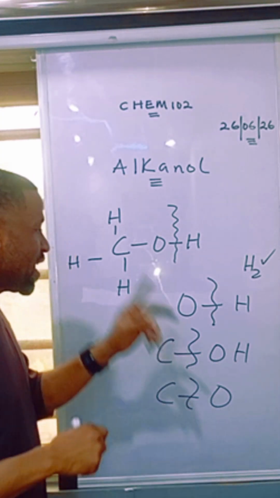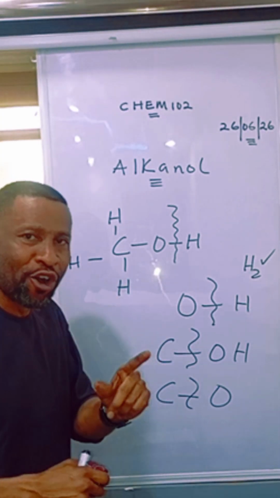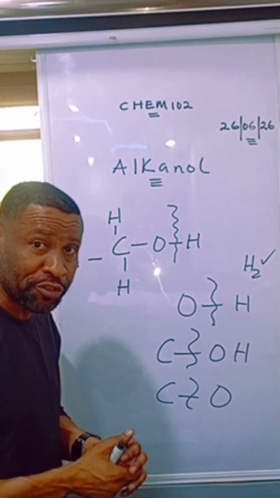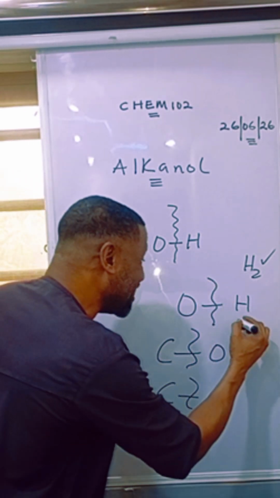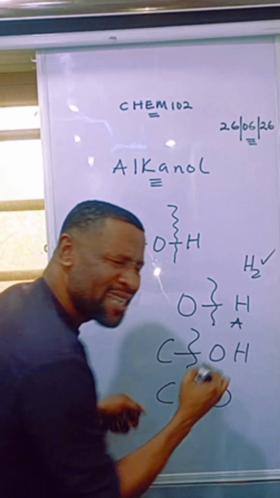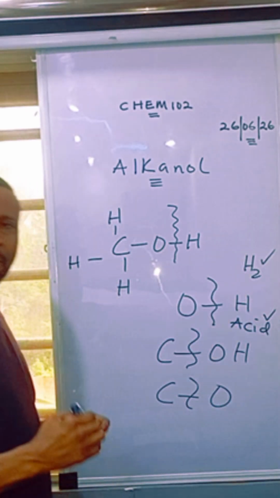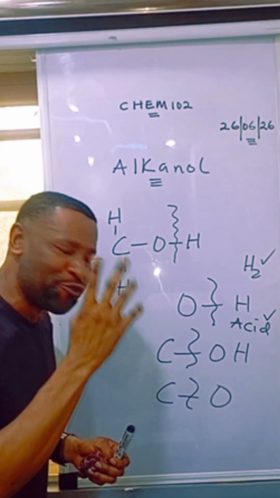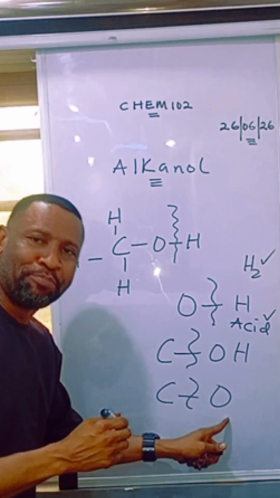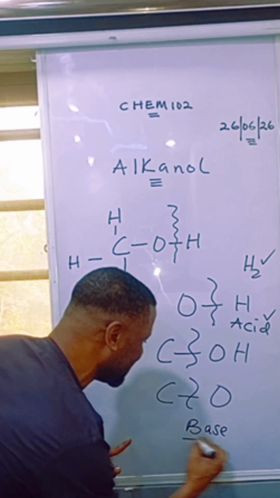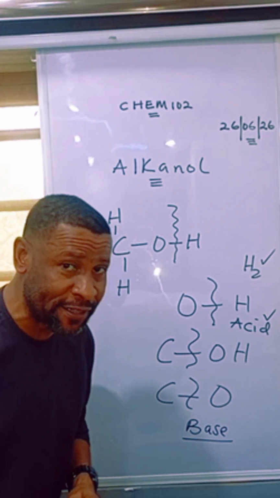My people, if the reaction involving an alkanol involves the breakage of the oxygen-hydrogen bond, then the alkanol is behaving as who? An acid. Take note of that. But if the breakage involves the carbon-oxygen bond, the alkanol is behaving as a base. I hope somebody follows me.